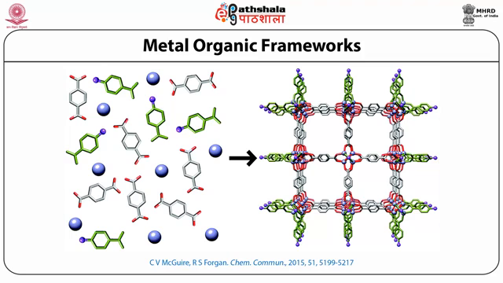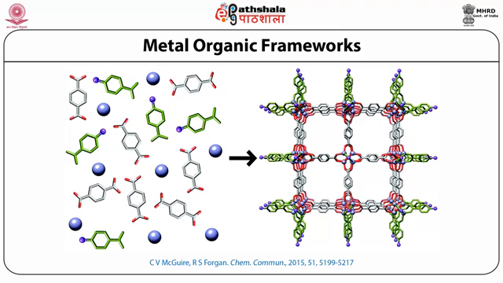So they have the dual positive attributes of inorganic and organic compounds, that is, the stability from inorganic materials and modifiability from organic materials. The major advantages are their extra large surface area, which can vary from 1000 to 10,000 square meters per gram, and diversity in their pore sizes, or we can say porosity, which makes them promising materials for sample preparation of analytes as small as metal ions and as large as proteins.